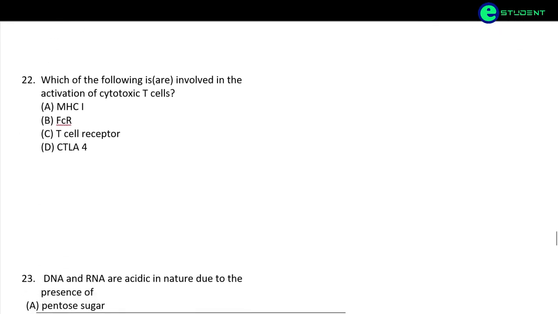Next question. Which of the following are involved in the activation of cytotoxic T cells? Okay. So here first we need to understand a few basic terms. Here we have MHC class 1 and MHC class 2.